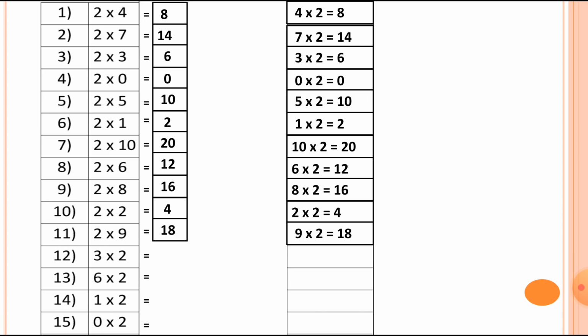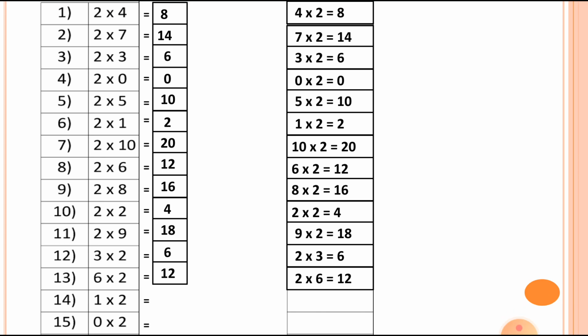Then number 12, 3 2s are 6. So we can write down the multiplication fact is 2 3s are 6. Then number 13 is 6 2s are 12. So we can write down 2 6s are 12.